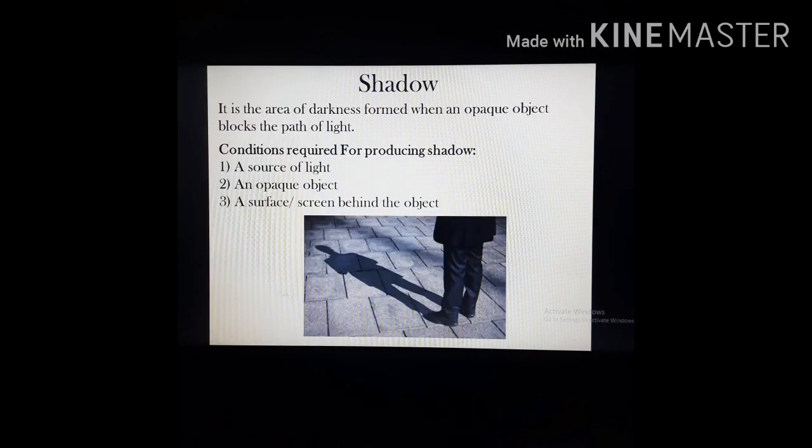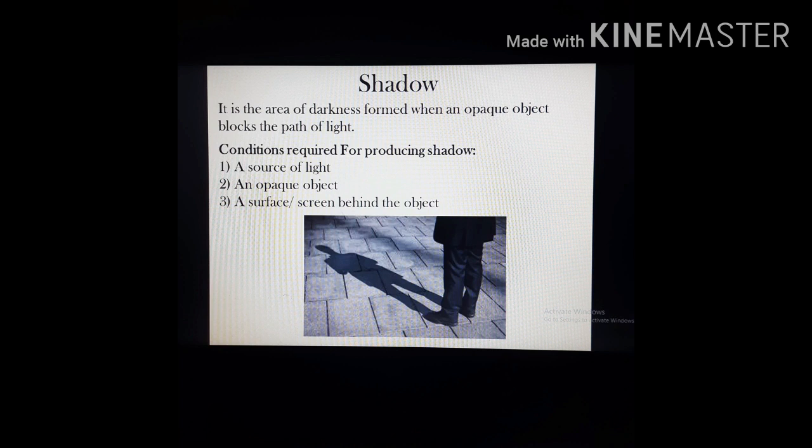Let us proceed to our next topic, shadow. When we go for a walk at night, we have often noticed a black colored image is formed on the road. Have you ever imagined why it is formed? As we know, light always travels in a straight line.